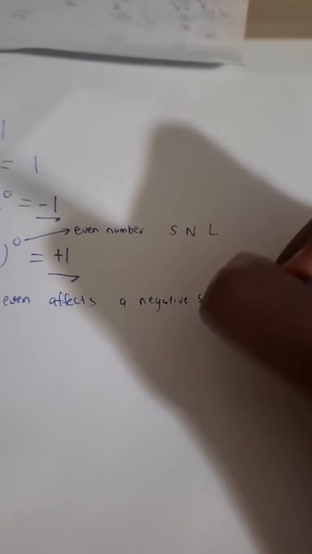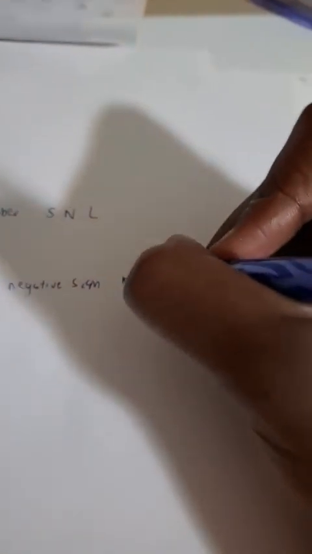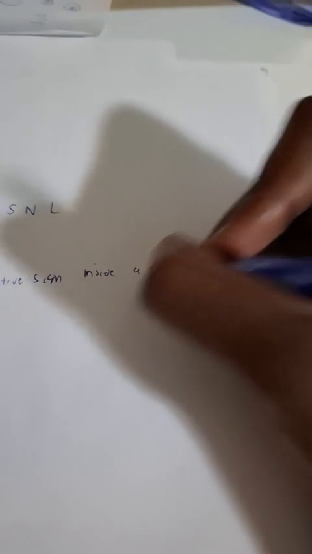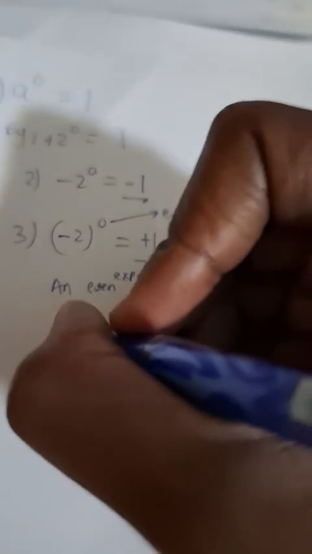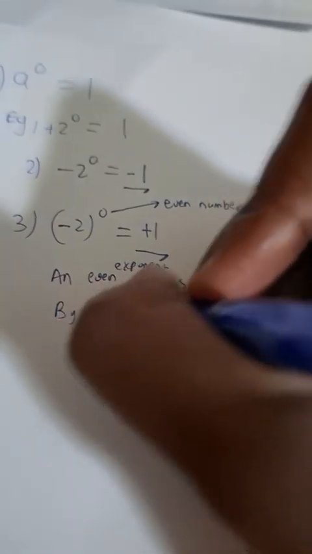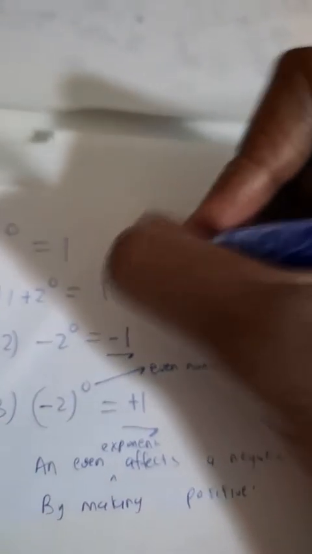An even exponent, guys, an even exponent will affect a negative sign inside the bracket by making it positive. So I love what someone said here. It will make it positive. Okay? There is one exception.